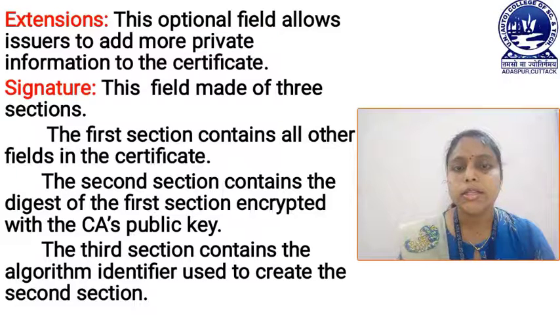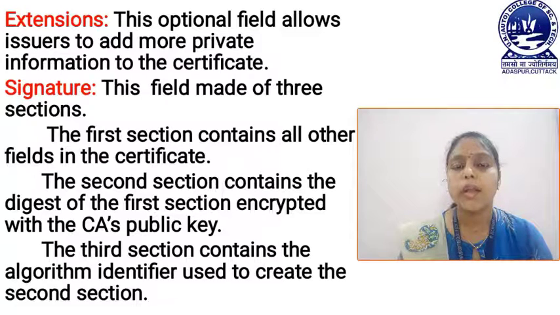Now here the signature field contains 3 sections, and the first section contains all other fields in the certificate, and the second section contains the digest which is signed by the private key of the certificate authority, and the third section contains the algorithm which is used to create the signed digest.